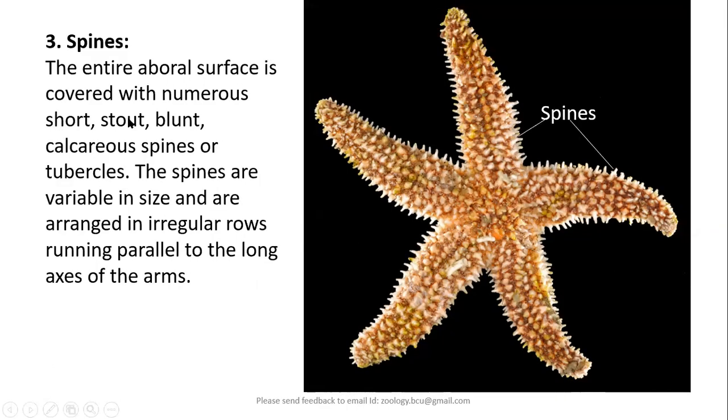Then moving further, on the arboreal surface, we also see a number of protuberances, hard calcareous spines. So the entire arboreal surface is covered with numerous short, stout, blunt, calcareous spines or tubercles. The spines are of variable size and are arranged in irregular rows, of course, but they run parallel all along the axis of the arms.